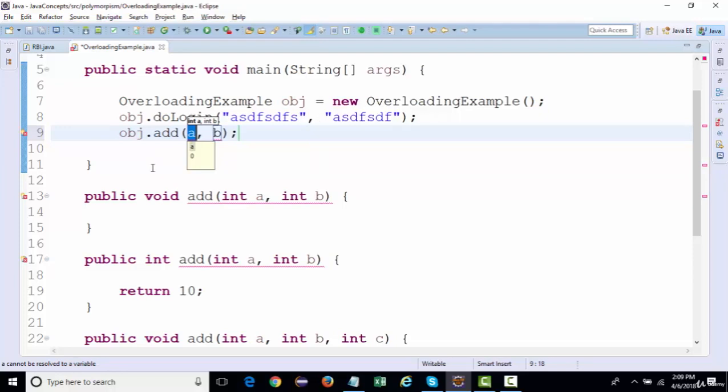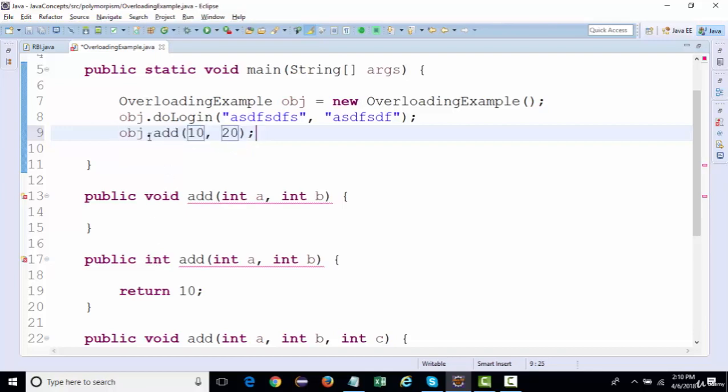The part that is called is the signature, the arguments that we need to pass. So let's say I pass the arguments 10 and 20. While calling the method, do we ever confirm that it should call a method having a return type as int or void? We never confirm that thing.